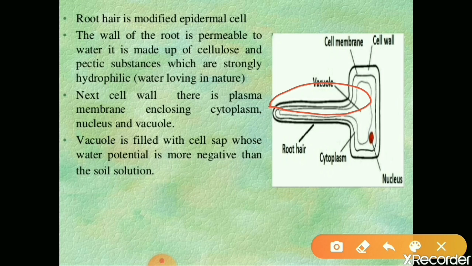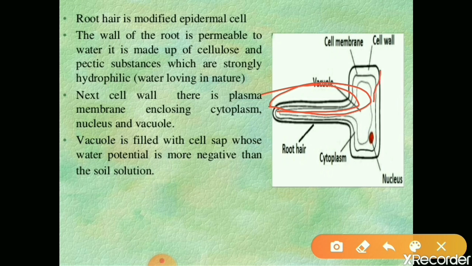Next, root hairs have thin walls. Like all plant cells, root hairs also have two outer layers, a cell wall and a cell membrane. The outer wall of the root hair we can call the cell wall, and the inner wall we can call the cell membrane. The cell wall is thin and fully permeable in nature. It allows the movement of water molecules and dissolved substances freely in and out of the cell.